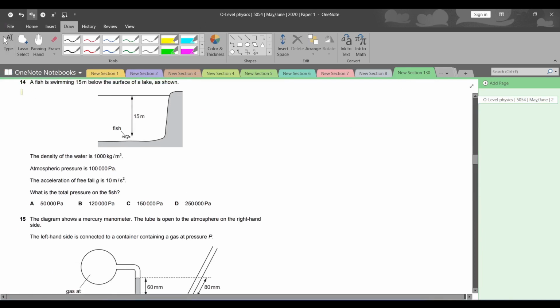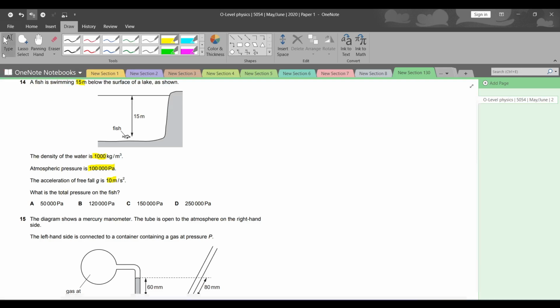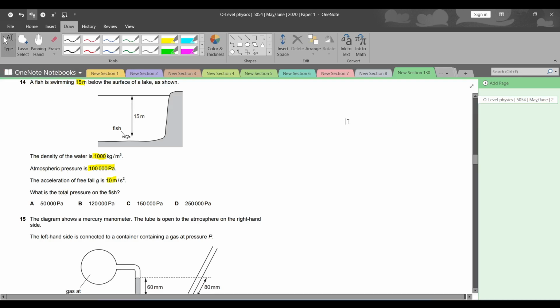Question number 14. A fish is swimming 15 meters below the surface of a lake as shown. The density of the water is 1000 kilograms per meter cube and the atmospheric pressure is 100,000 pascals as usual. The acceleration of the free fall is 10 meters per second square as usual. और what is the total pressure? हमने total pressure on the fish निकालना है, ठीक है ना?